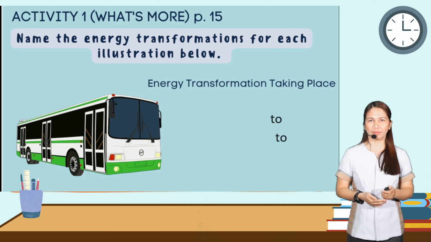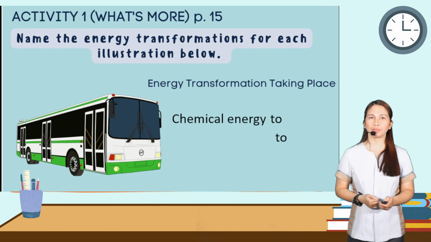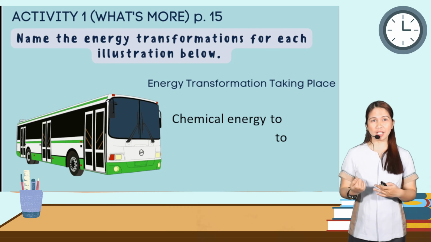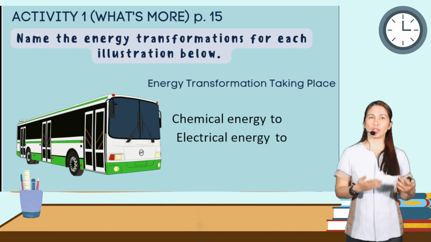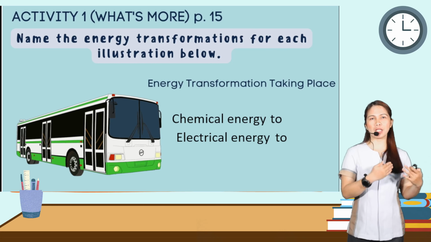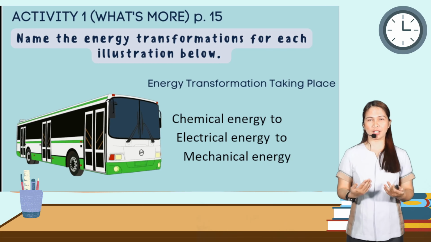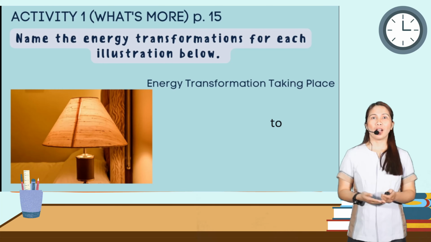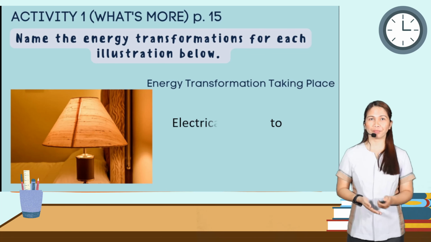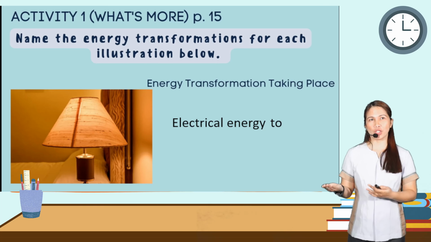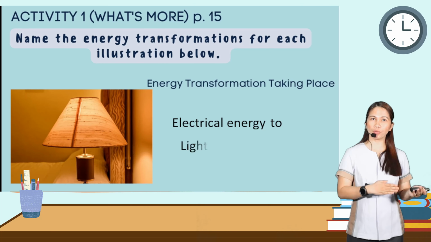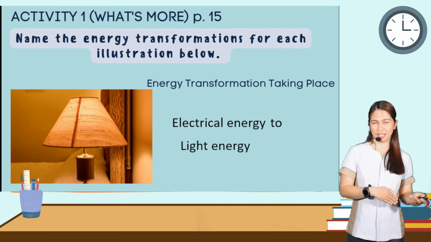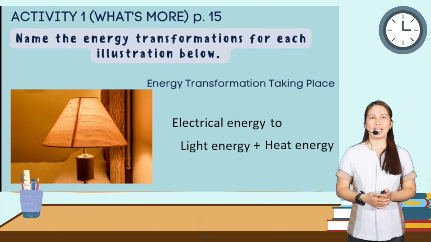How about this? A vehicle or a bus. Chemical energy from the batteries to electrical energy. Then it will also be converted to mechanical energy as the car or the bus moves, and heat energy. This is illustration number 4. Lampshade, right? So it has electrical energy and it will be converted to light energy and also heat energy.